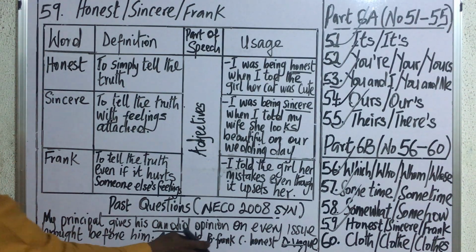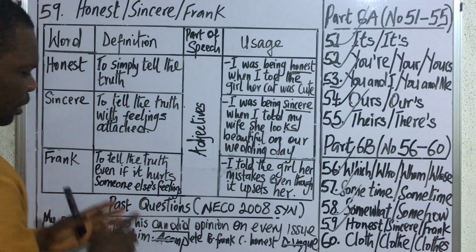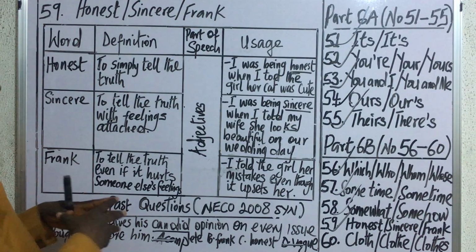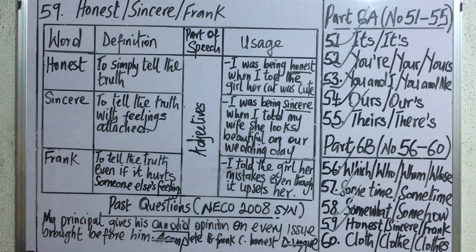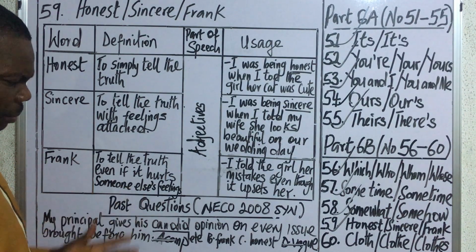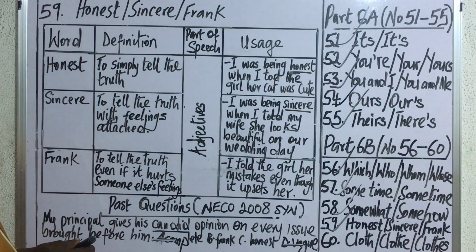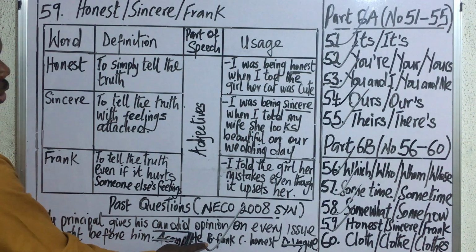Among these options, A and D cannot be considered as synonyms of the word candid. What about options B and C? If the principal gives his candid opinion, that means the principal was telling the truth, giving a sincere opinion, kind of a frank opinion or honest opinion. So what are we going to take here? This is a situation where the principal is not showing emotion and is just being objective on the issues brought before him. So the correct answer to this question is option B, which is frank.